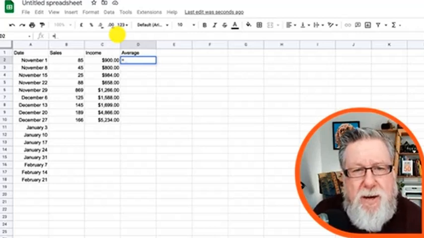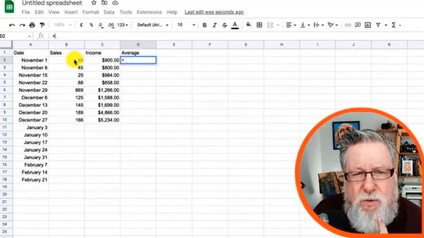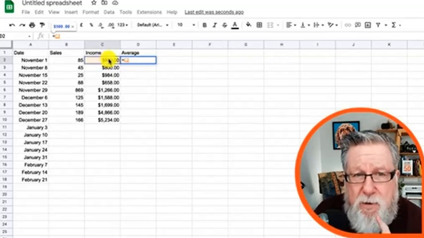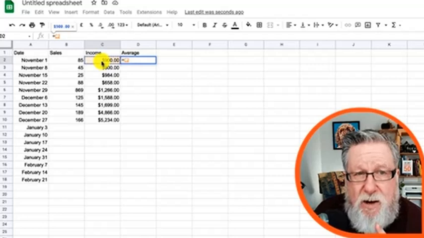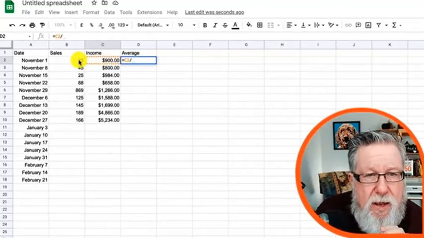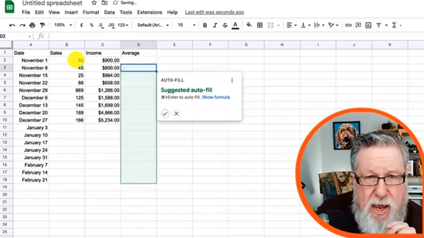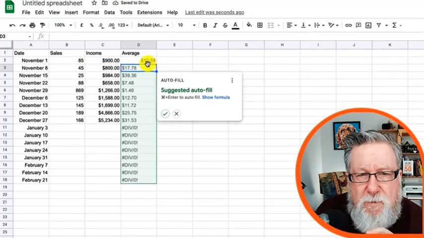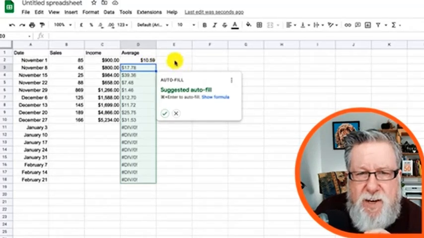I'm going to say it equals, and I just put in the equal sign, and then I'm going to say it equals the income. I click on the cell, and there's a reason I click on the cell as opposed to typing in the number. I click on the cell because I want it to calculate on it, and that's divided by the number of sales. And that tells me that the average sale for this week was $10.59.